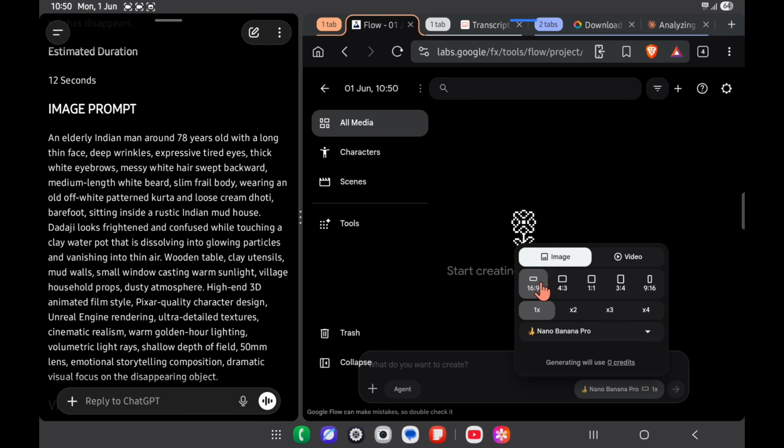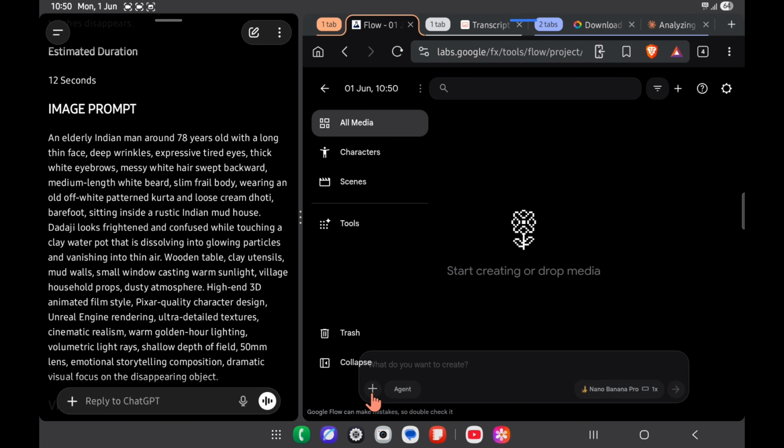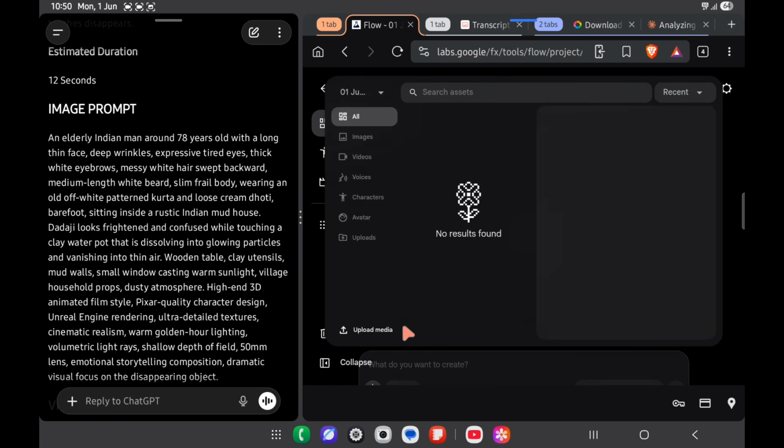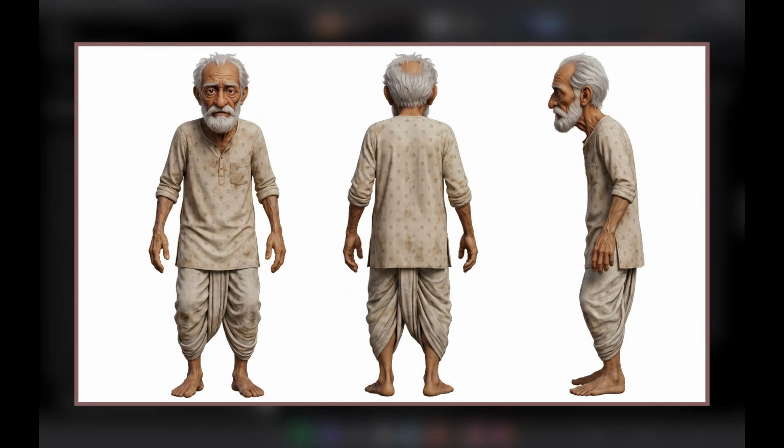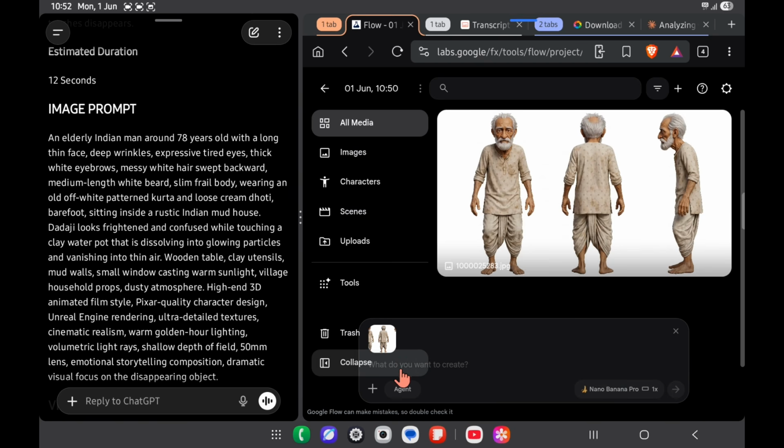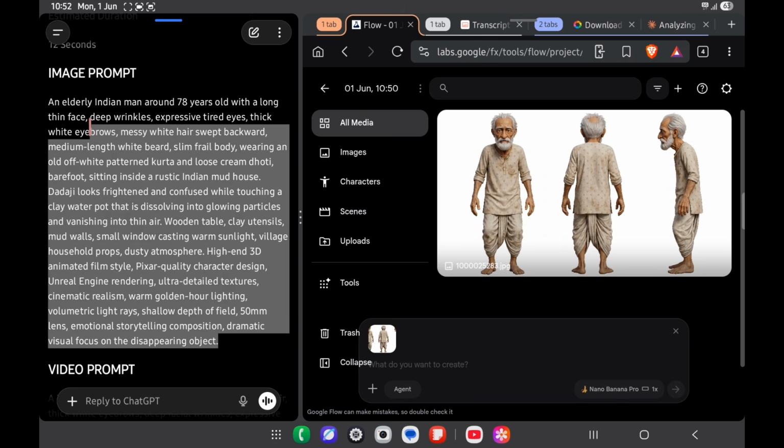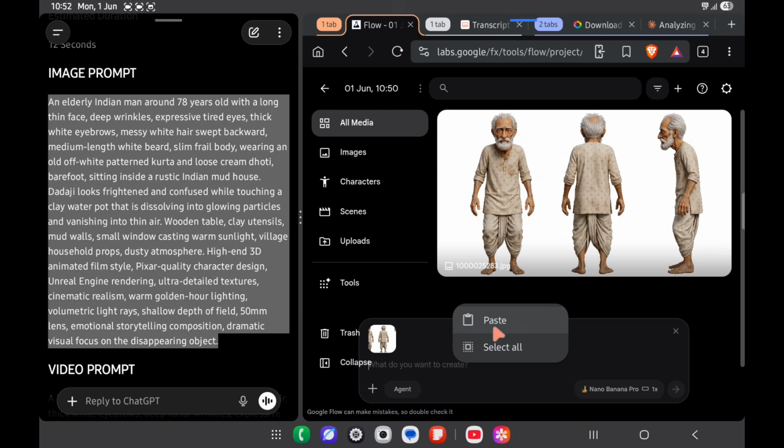For this tutorial demonstration, however, I will use 16:9. Then select the Nano Banana Pro model. The best thing is that this process uses 0 credits. Now, for Scene 1 image generation, click on Add Media and upload the Dadaji reference image. Once the reference image is uploaded, go back to ChatGPT. Copy the Scene 1 image prompt. Paste that prompt into Google Flow and click Generate.